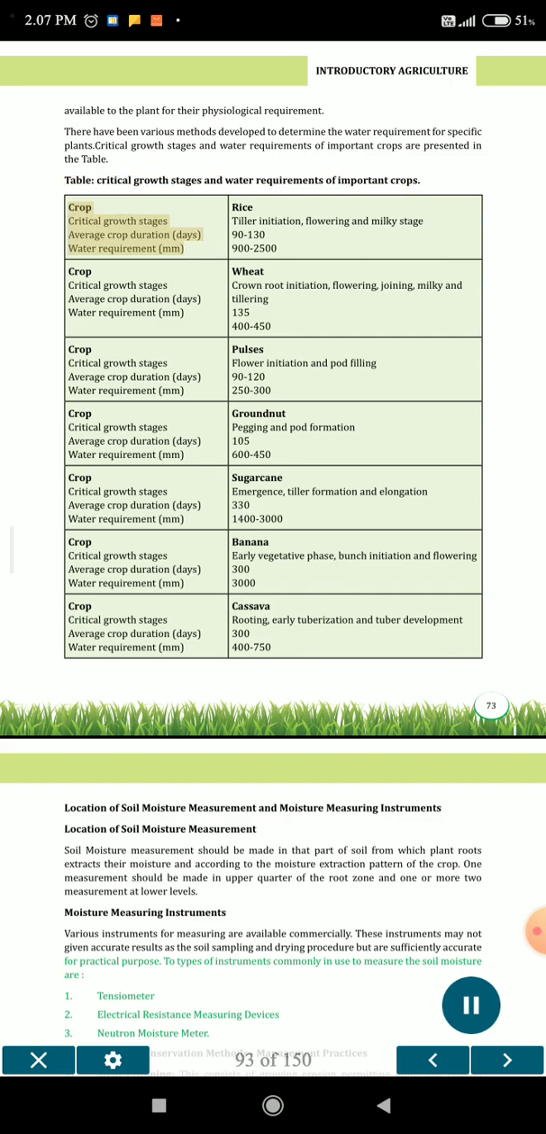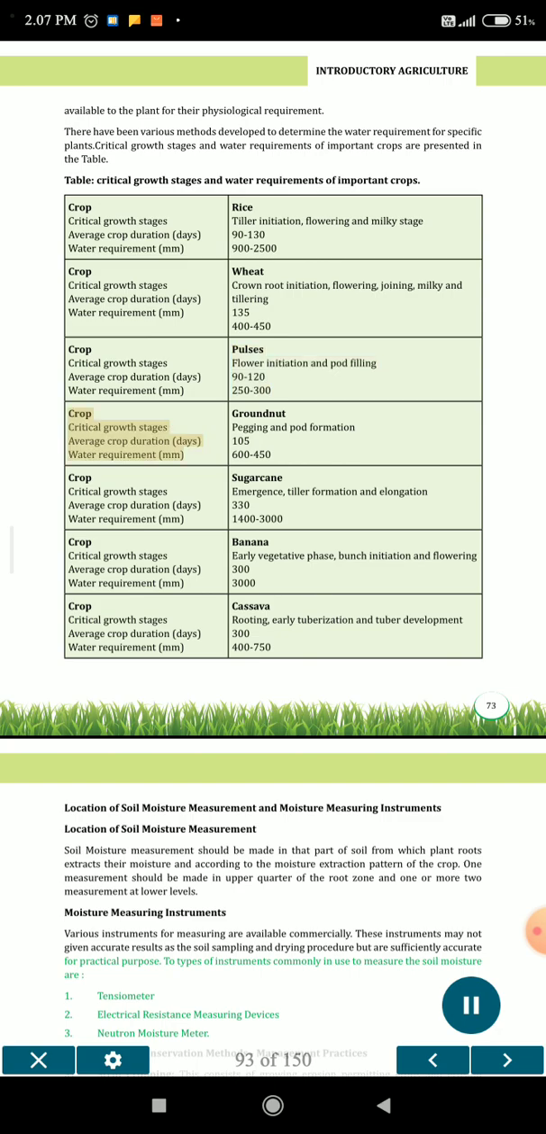Crop, critical growth stages, average crop duration in days, water requirement. Rice: tiller initiation, flowering and milky stage, 90, 900, 250. Wheat: crown root initiation, flowering, jointing, milky and tillering, 135, 400 to 450. Pulses: flower initiation and pod filling, 90 to 120, 250 to 300.